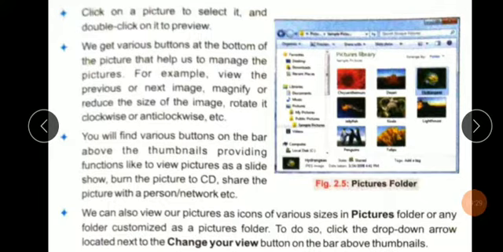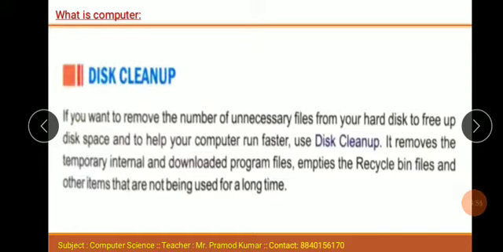Through this you can easily create a mini CD. Like if you have any CD, if you want to create two or three copies of the CD, then you can easily create them through the burn process of Windows Media Player. And this is the disk cleanup. Through disk cleanup you can clean your unwanted memory and free your space.